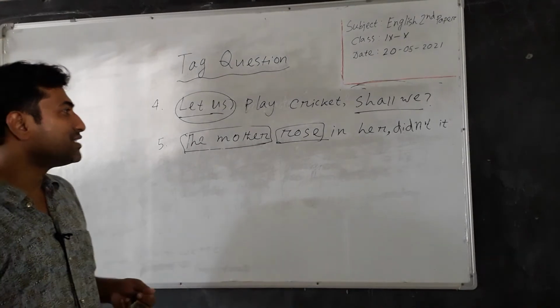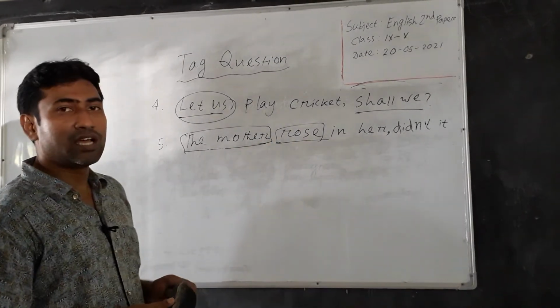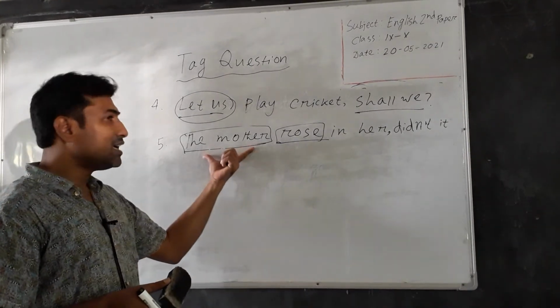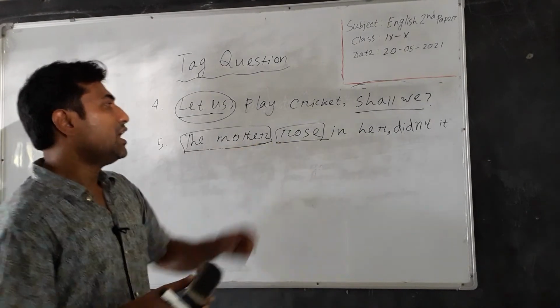Most of the students write she instead of it, but it is the wrong use. You have to write it, because the mother is an abstract quality of a mother, and that's why I have written it.